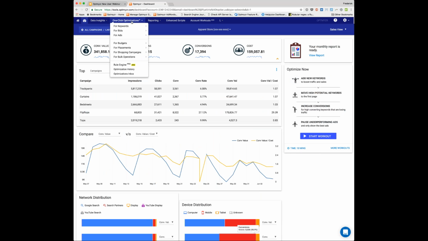And then, of course, as you get to know Optmyzr a little bit better, you'll know that if you wanted to have better performance across devices, you could come to bid management and use our device bid adjustment tool.